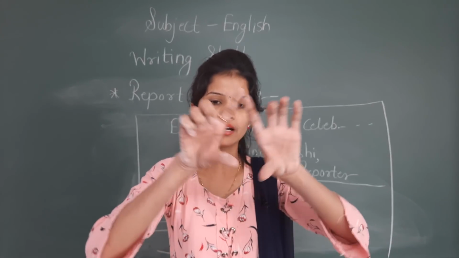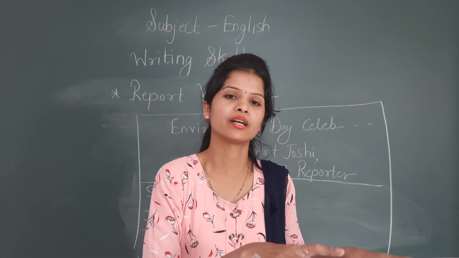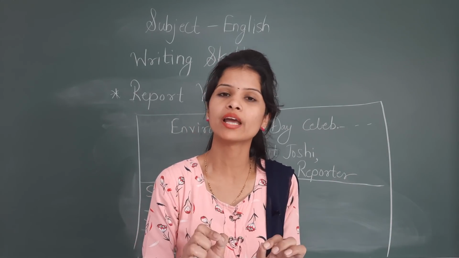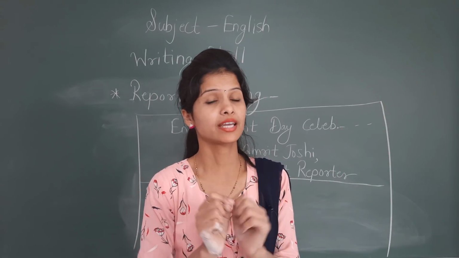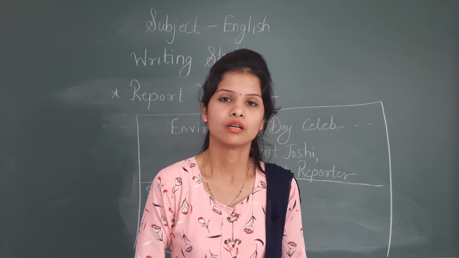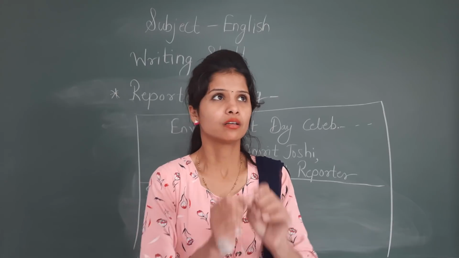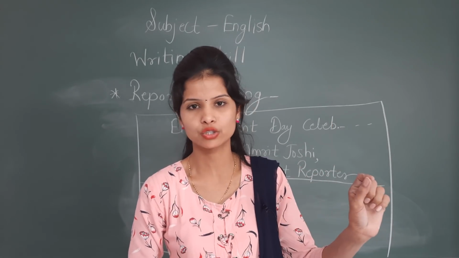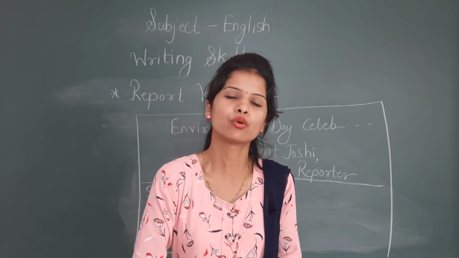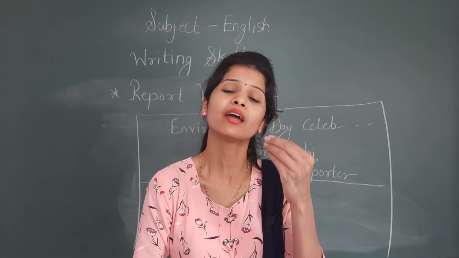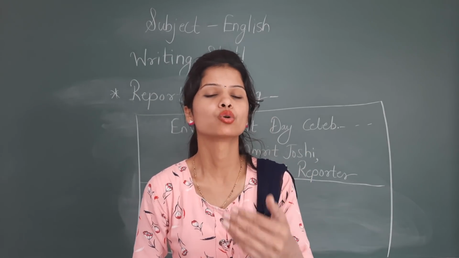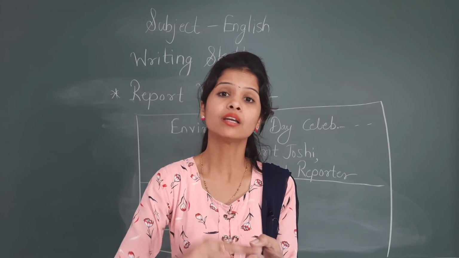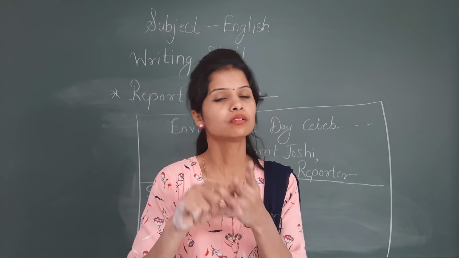In the second paragraph you will write the whole information about how that event happened. Who organized it, we already wrote, so you have to write only about the event in the second paragraph. And in the third paragraph you will write that this day was a great success in the history of dash dash school and it was appreciated in every nook and corner of the city, or it was appreciated by everyone. So this will be your concluding paragraph. So 3 paragraphs: first one intro, second one about the event, and third one conclusion.